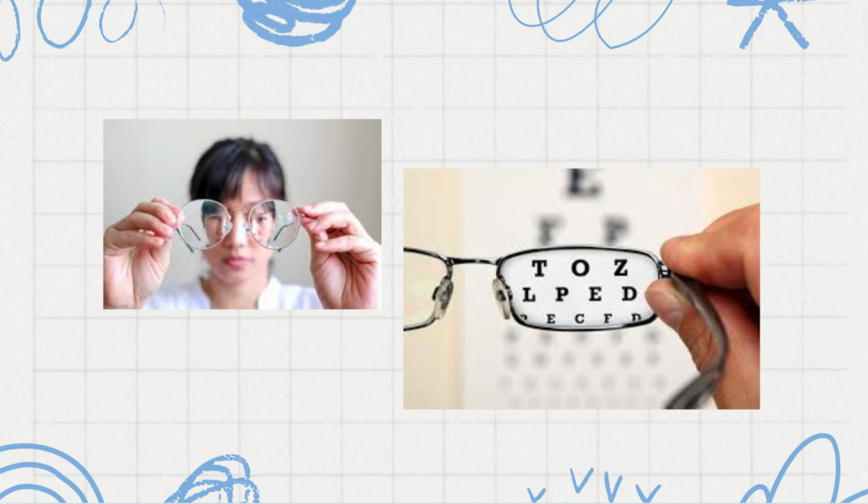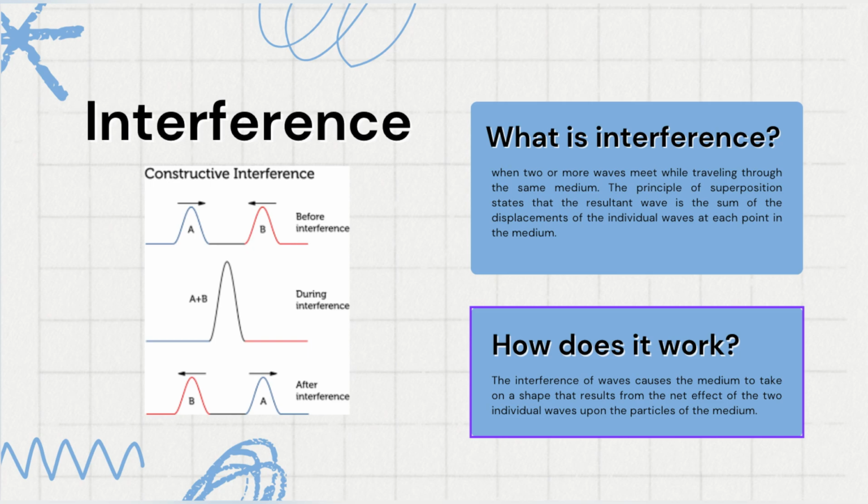This occurs when two or more waves meet while traveling through the same medium. The principle of superposition states that the resultant wave is the sum of the displacement of the individual waves at each point in the medium. There are two types of interference, constructive and destructive. In constructive interference, the waves align with matching phases, creating a wave of greater amplitude. In destructive interference, the waves are out of phase and cancel each other out, resulting in a wave of reduced or zero amplitude.